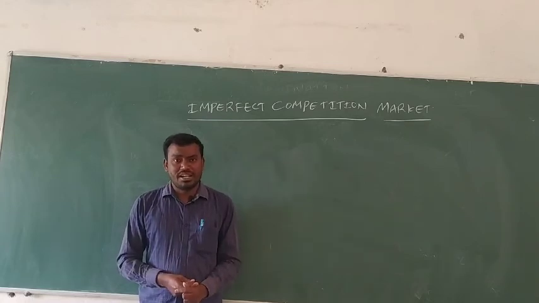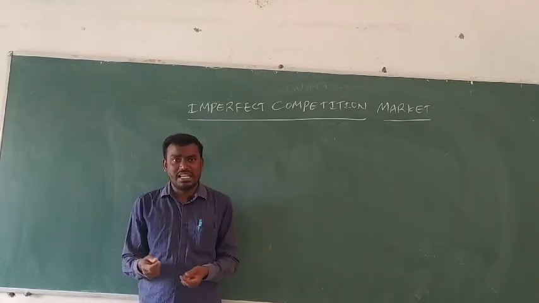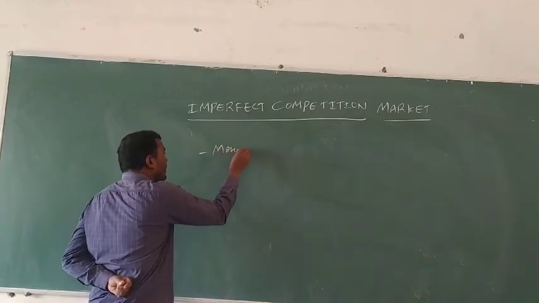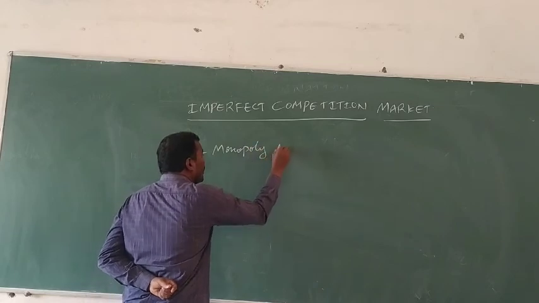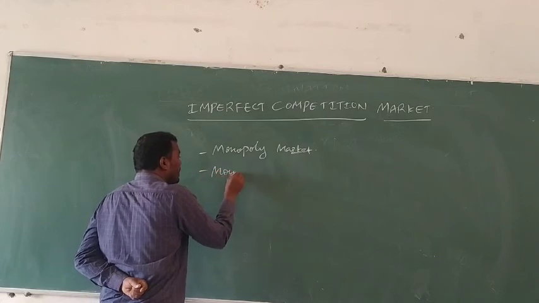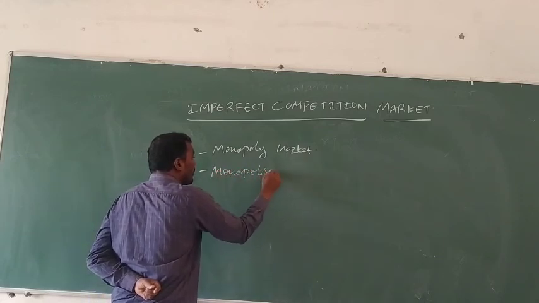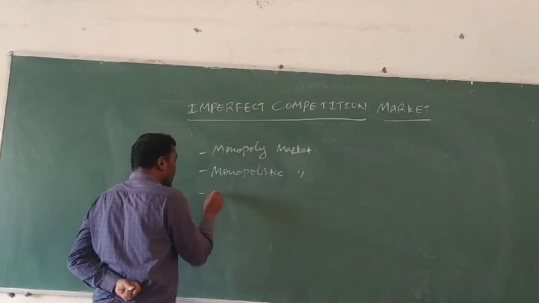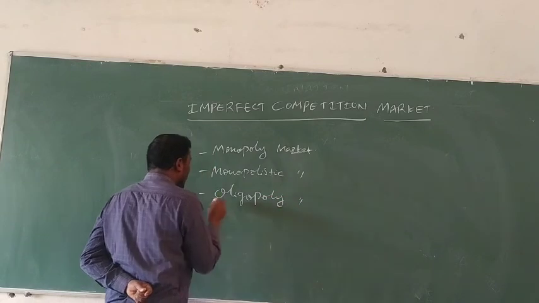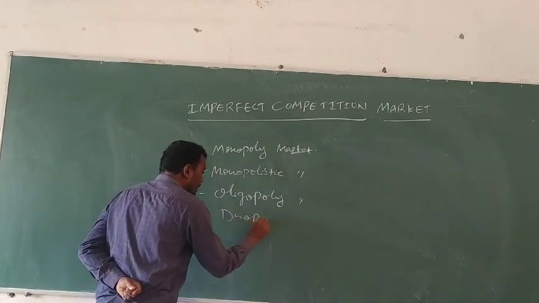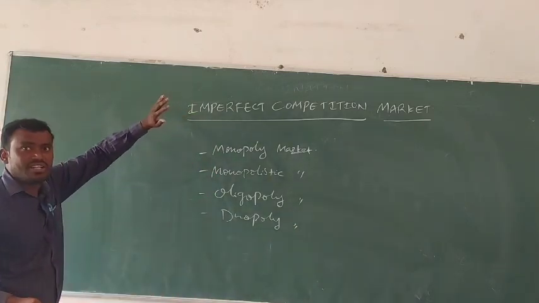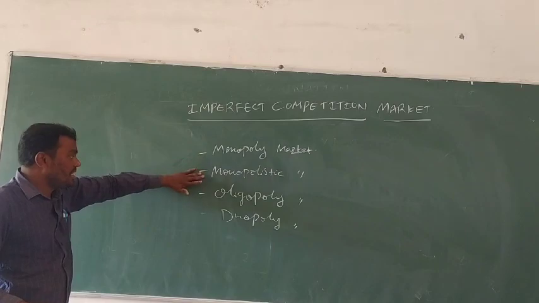This imperfect competition market is divided into four types: monopoly market, monopolistic market, oligopoly market, and duopoly market.